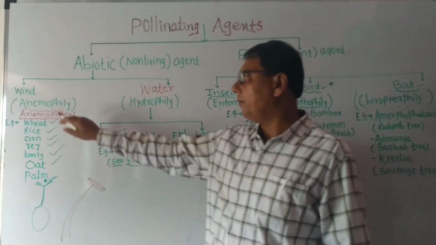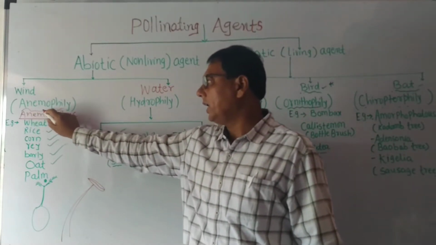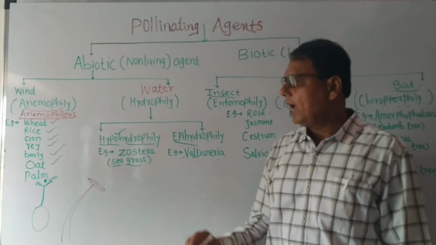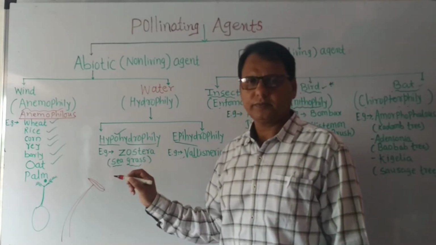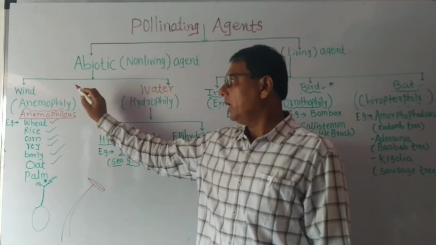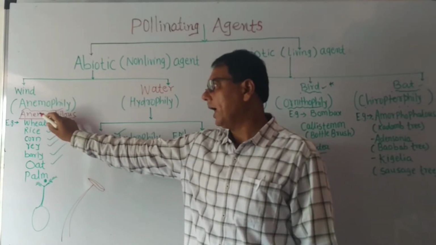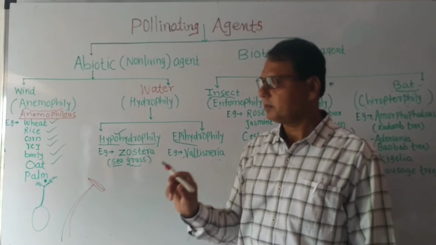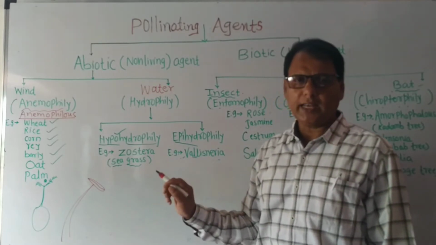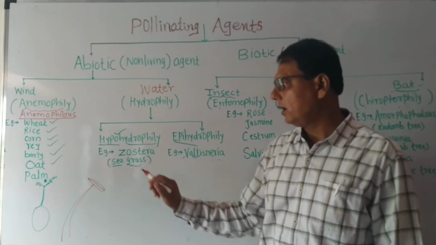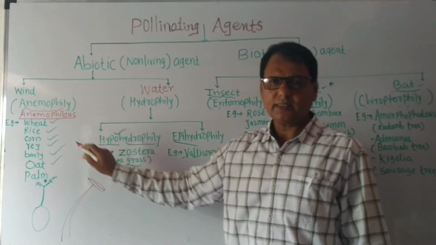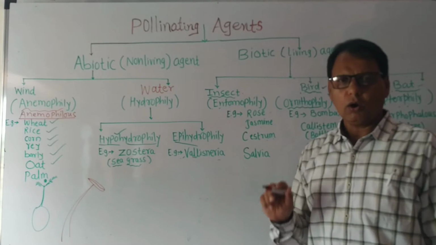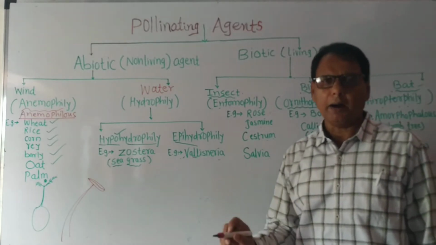Pollination that occurs by wind is called anemophily, and the flower is called anemophilous. Examples of anemophilous flowers are wheat, rice, corn, rye, barley, oat and palm.